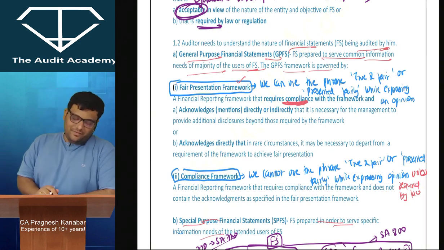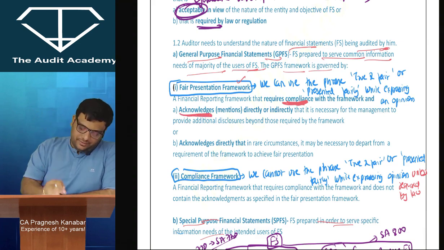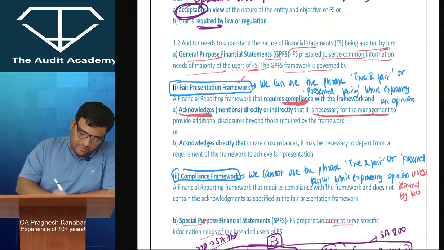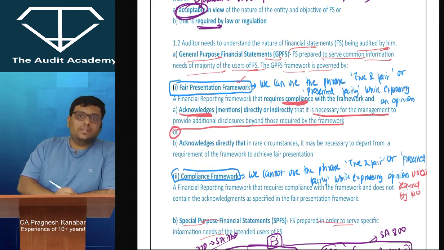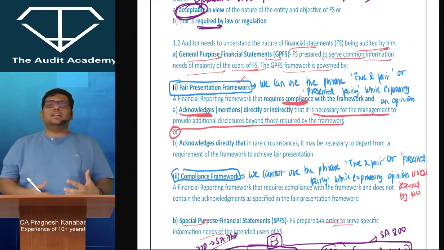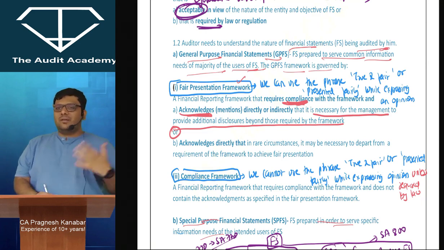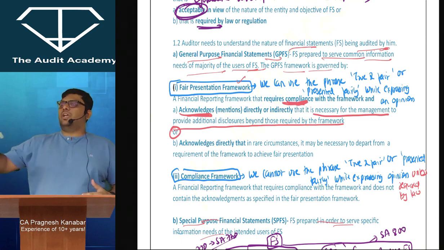With the framework, and acknowledges, it is clearly written over there that it is necessary for the management to provide additional disclosures beyond those required by the framework. I don't know whether you have felt this in Inter CA or Final CA in your accounts lectures, that sometimes there are some accounting treatments which you want to do logically, but the professor may say, okay, if you want to do it, then you do it, and that is also correct. Yeah, in the notes you can write, that is also correct.